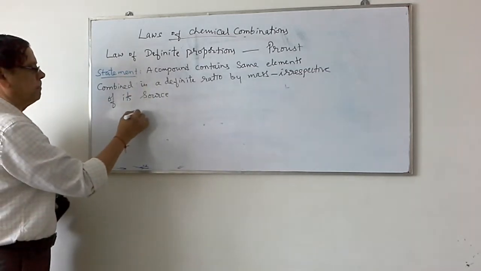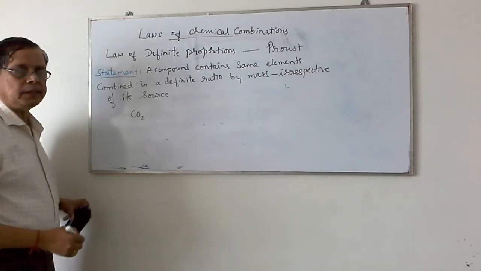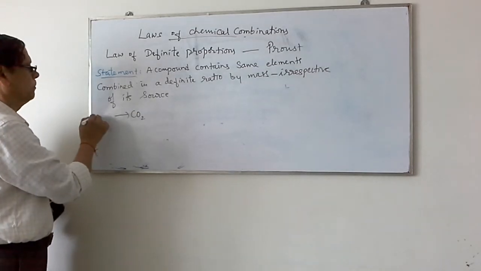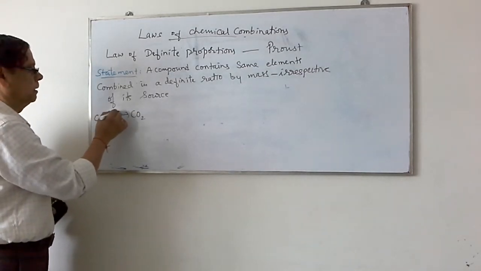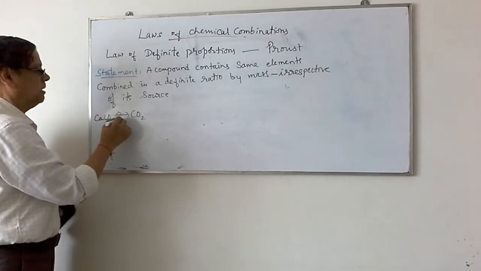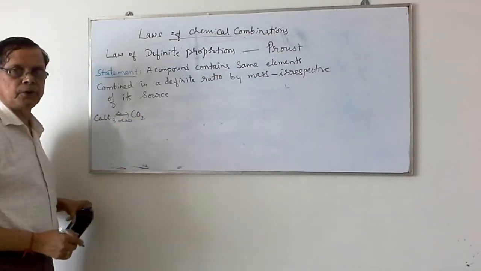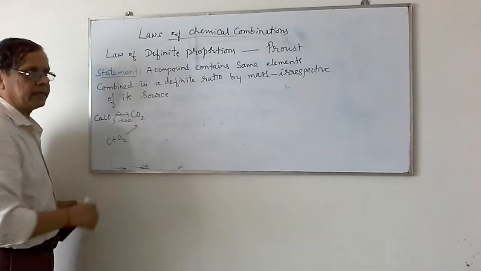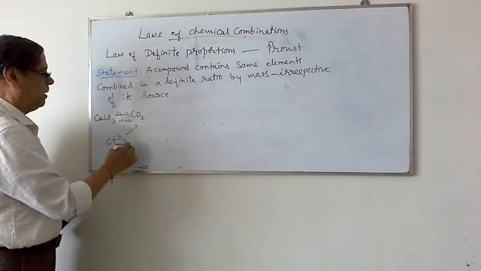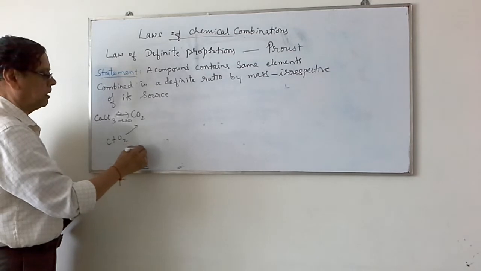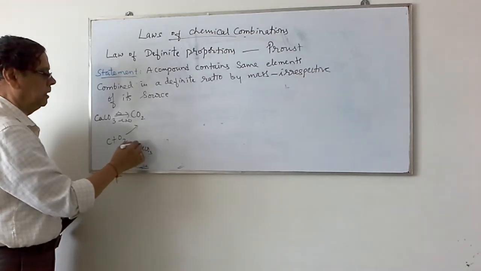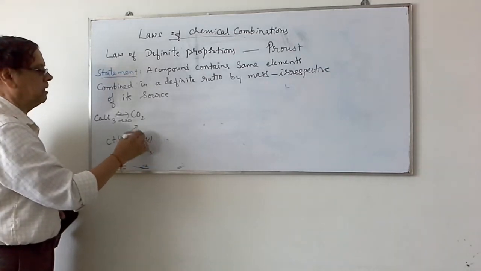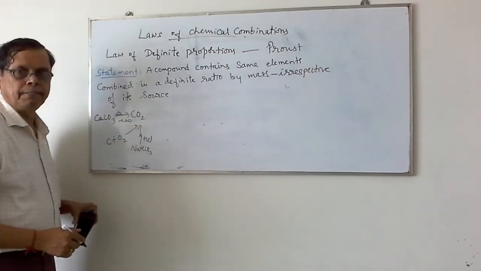Suppose I take this carbon dioxide. It can be obtained by the decomposition of calcium carbonate. Along with calcium oxide, carbon dioxide is also produced. We can directly combine carbon and oxygen to get this carbon dioxide. Similarly, when a bicarbonate or carbonate, like sodium bicarbonate, is treated with HCl, it also liberates carbon dioxide.